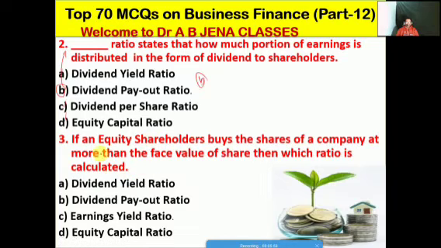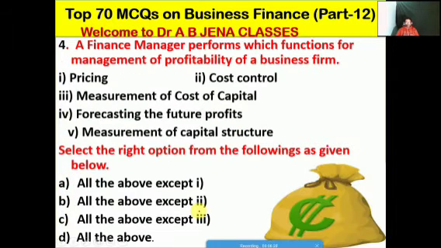Next MCQ: if an equity shareholder buys the shares of a company at more than the face value of the share, then which ratio is calculated? A, dividend yield ratio. B, dividend payout ratio. C, earnings yield ratio. D, equity capital ratio. Friends, C is the right option for this MCQ. In this situation, the earnings yield ratio will be calculated.